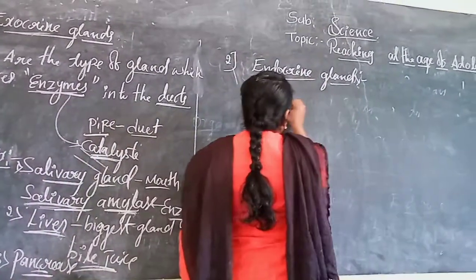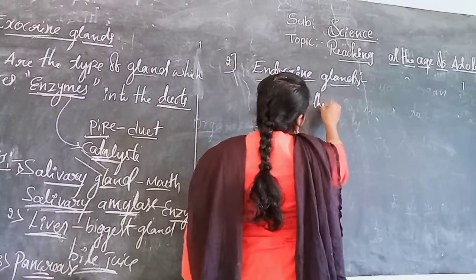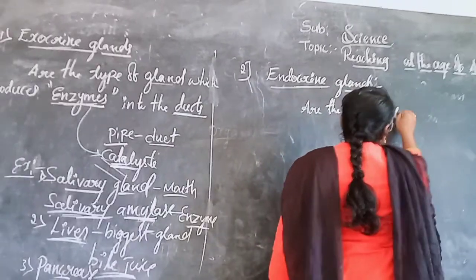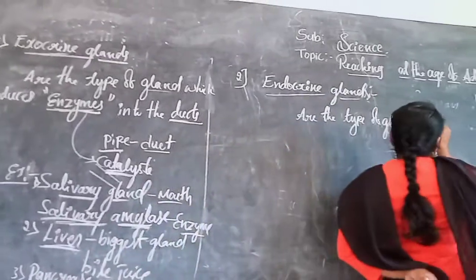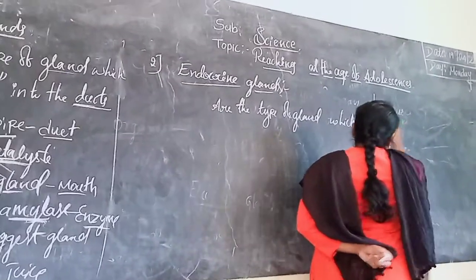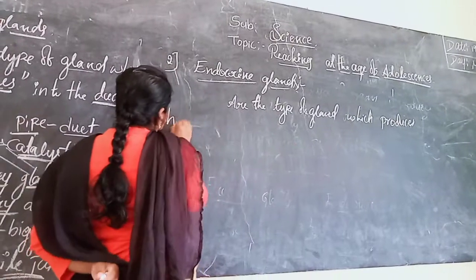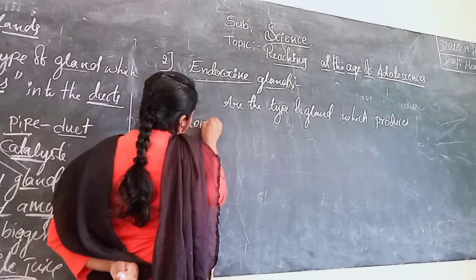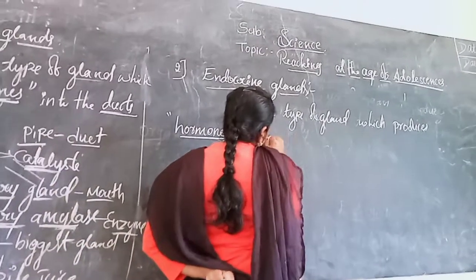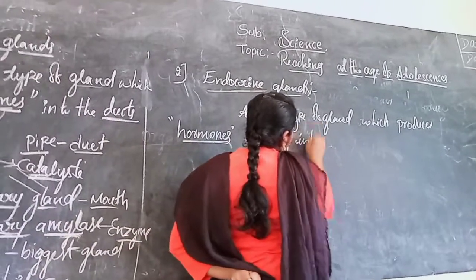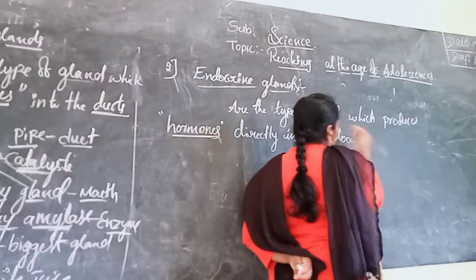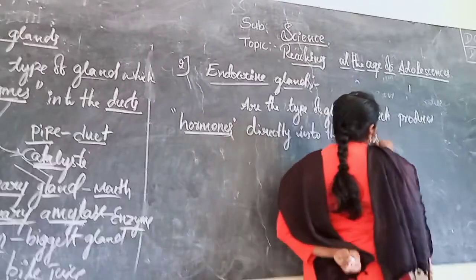Endocrine glands are the type of gland which produces hormones directly into the blood, or bloodstream.